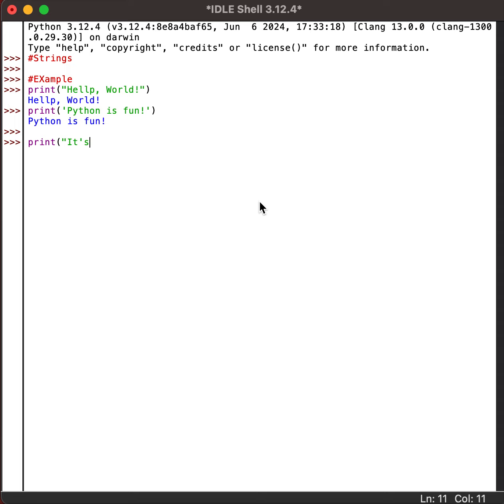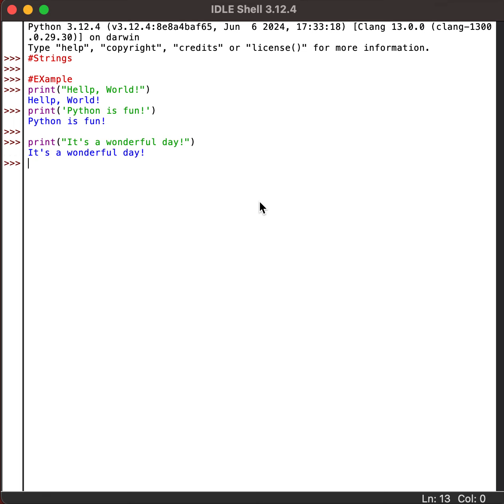See, I started with double quotes and I want to use a single quote, as we have here with the apostrophe s. So if we have a scenario where we are going to use a single quote, we need to decorate our string inside double quotes.